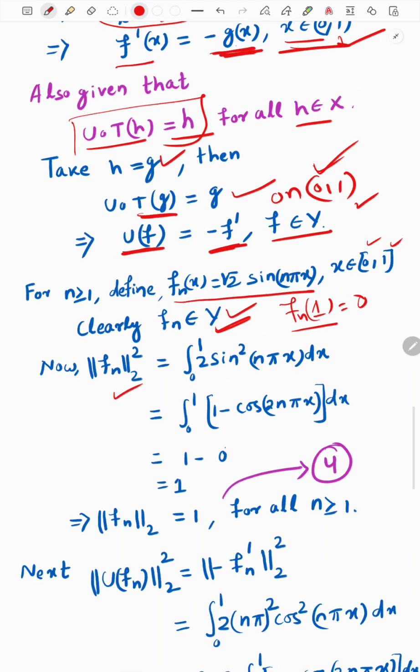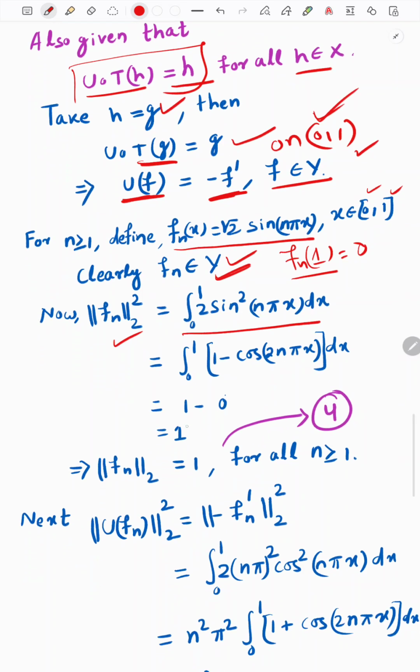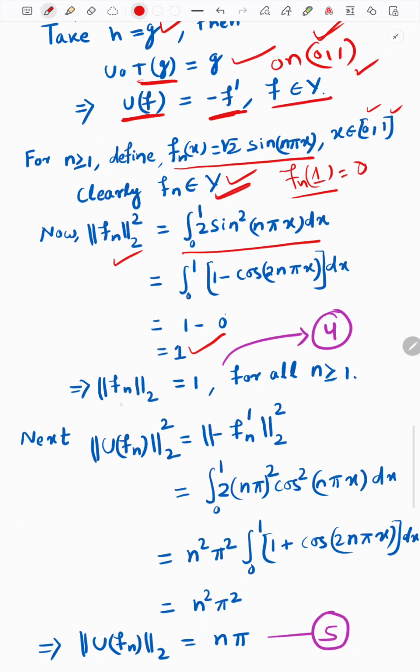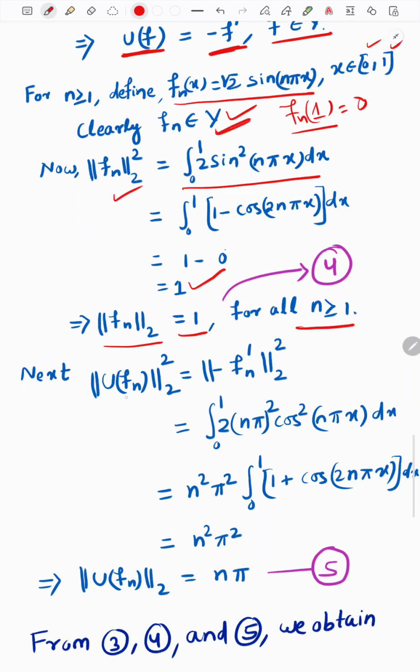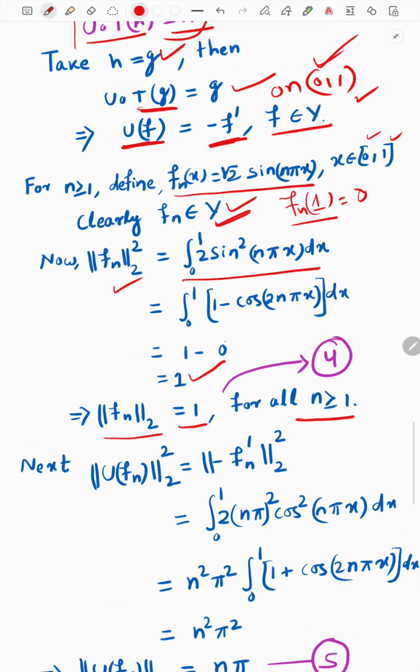So if you calculate the L2 norm of this, and this is nothing but this one, if you calculate this integral value, it gives 1. Then the L2 norm of f_n is equal to 1 for all n greater than or equal to 1. Similarly, then you will calculate the norm of U f_n. U f_n norm is equal to what? f_n dash, this one, but on the open interval (0,1).